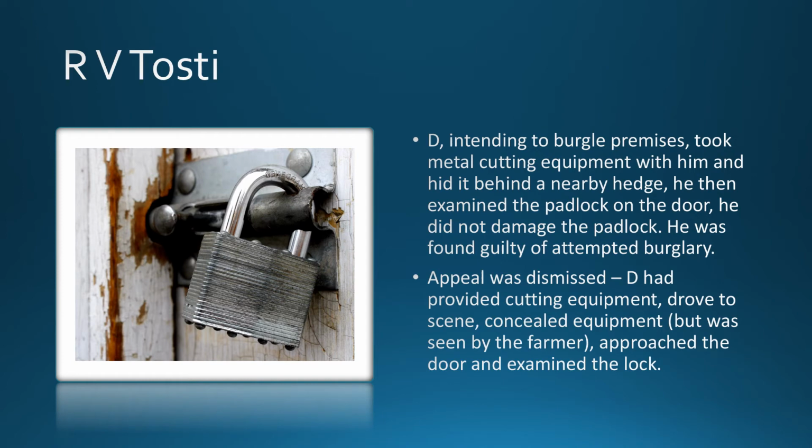He drove to the scene, concealed the equipment, but was seen by the farmer. He approached the door, examined the lock. There's only one further step, and that's to interfere with the lock, and obviously get in as well, sorry. But in terms of the attempted crime, remember we need to be a little bit further back from completing the crime. Examining the lock with equipment was enough.